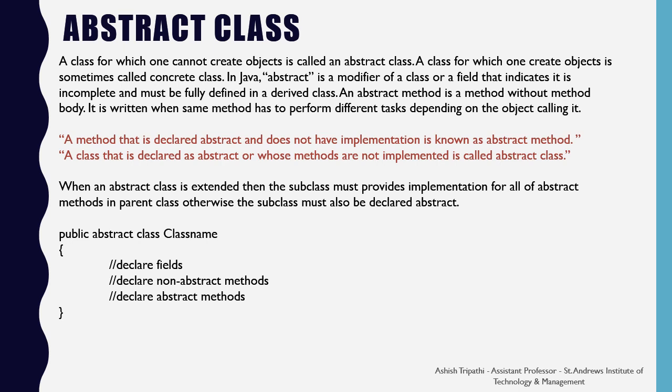Otherwise, the subclass must also be declared abstract. So here I have taken a syntax of the abstract class. You have to start with the keyword abstract followed by the keyword class and then the class name. Inside the class definition, you can declare instance variables, member functions, some concrete methods and some abstract methods as well.